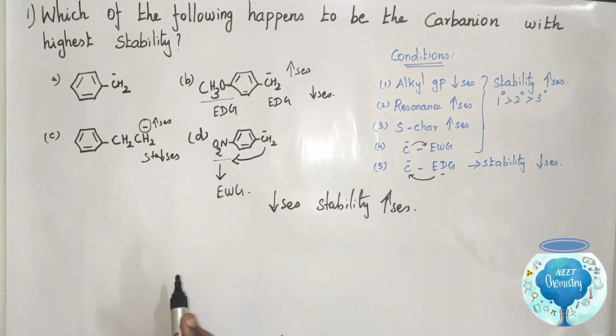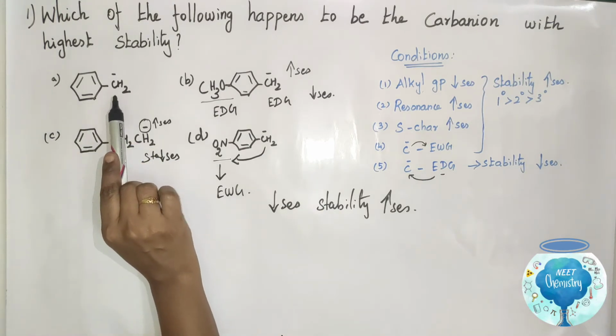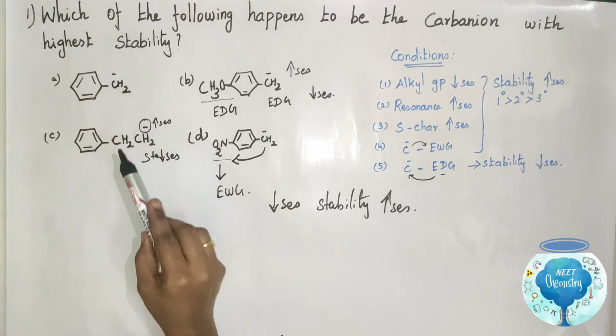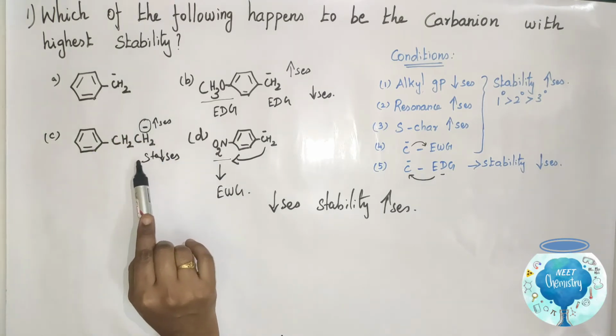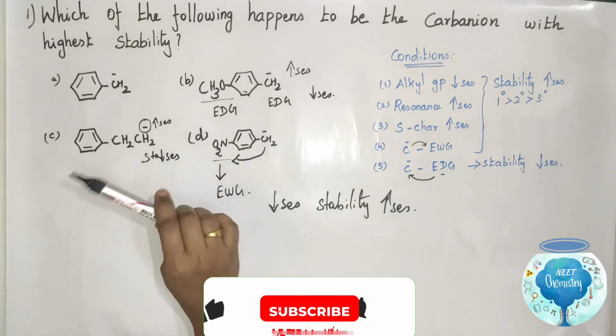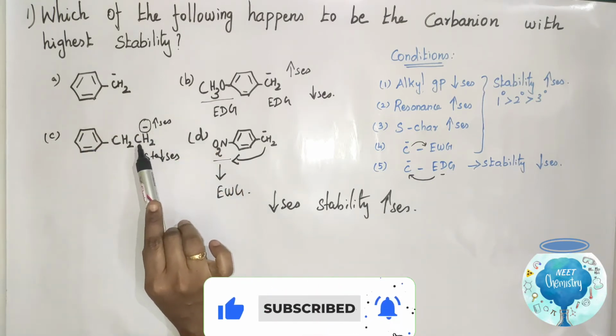Stability increases. Compare these four examples. Option A has an alkyl group, an electron donating group. Option C has an electron donating group. Option B also has an electron donating group. So these three examples A, B, C have electron donating groups.